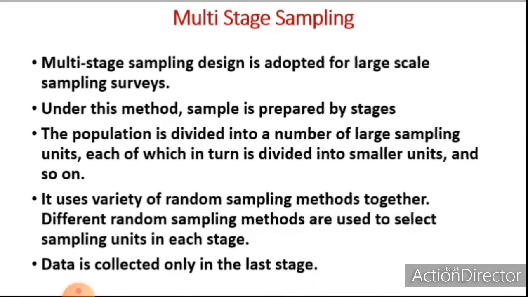Now the next method of random sampling is multi-stage sampling. Multi-stage sampling design is adopted for large-scale sampling surveys. Under this method, the sample is collected by stages. The population is divided into a number of large sampling units, each of which is divided into smaller units and so on. It uses a variety of random sampling methods together. Different random sampling methods are used to select sampling units in each stage. Data is collected only in the last stage.